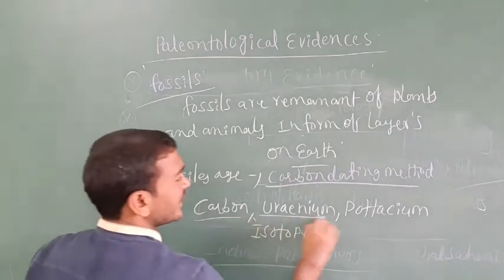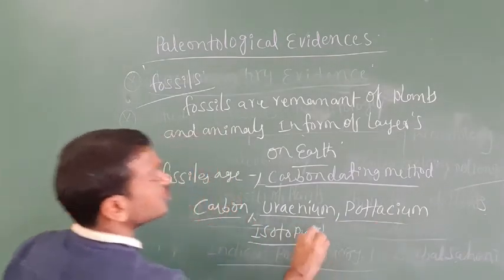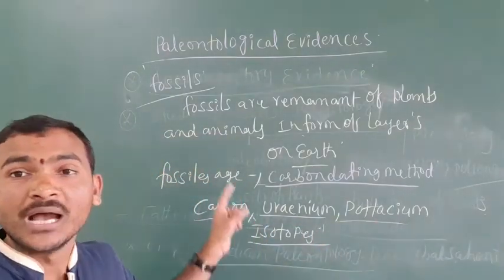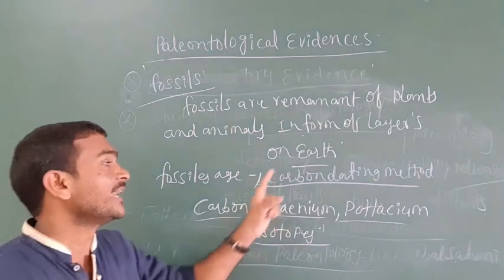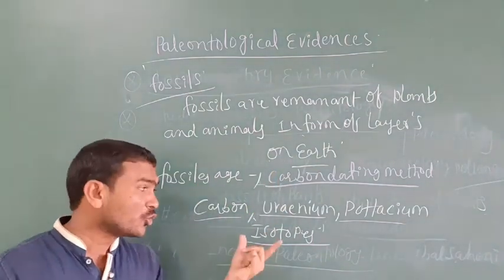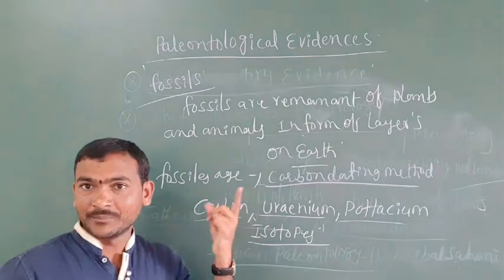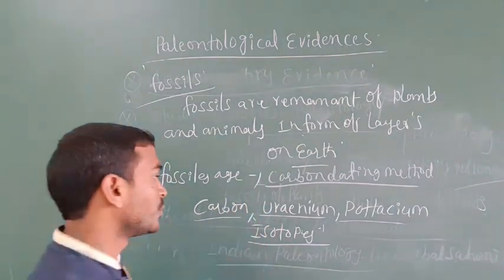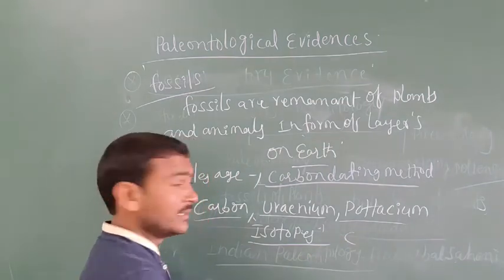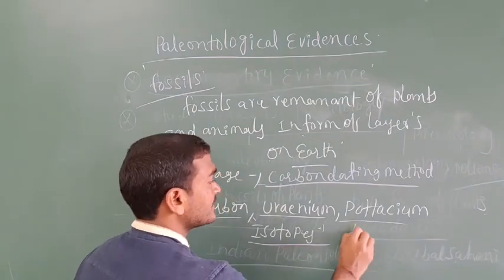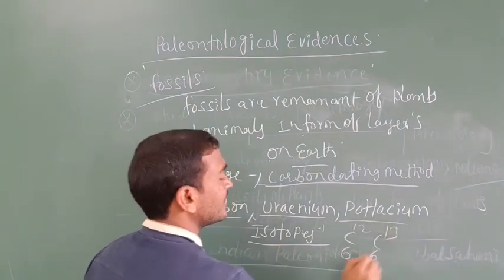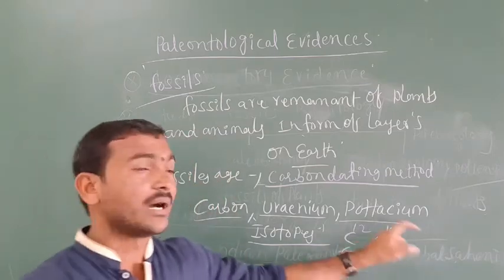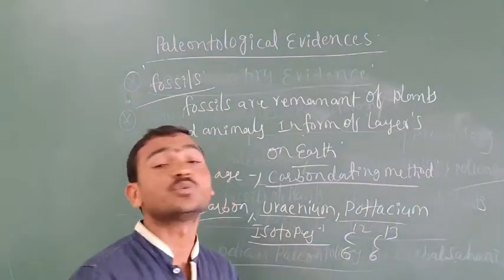Carbon, uranium, potassium isotopes can be used to identify the age of the fossils. Isotopes means the atomic number is the same, but the molecular weight is different. For example, take carbon: carbon 6 and 12, carbon 6 and 13. The atomic number is the same, the molecular weight is different. This is called isotopes.